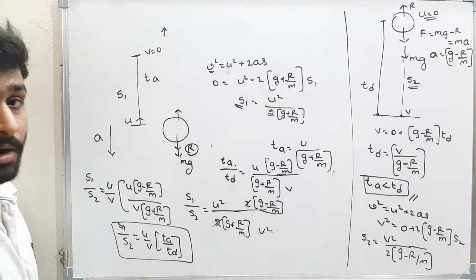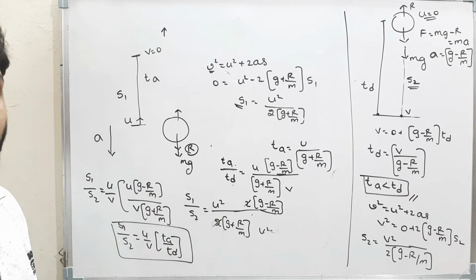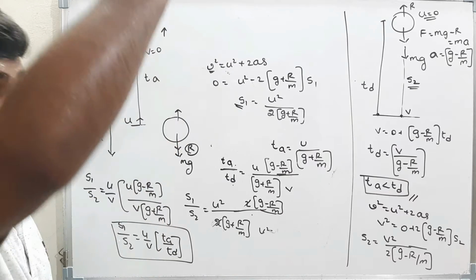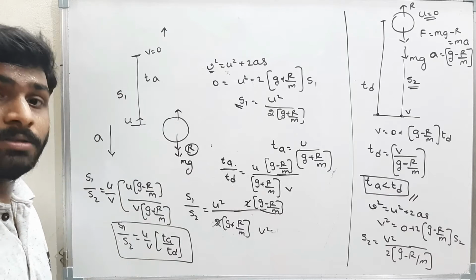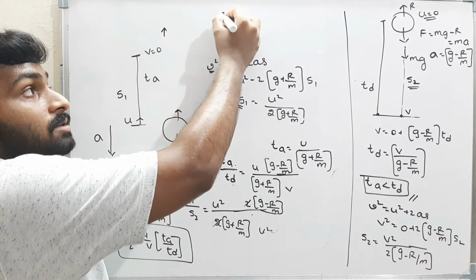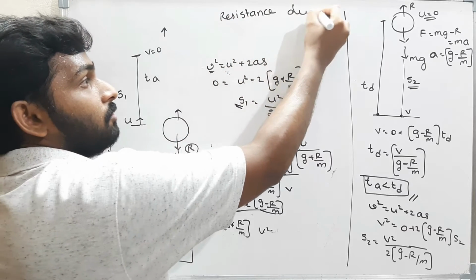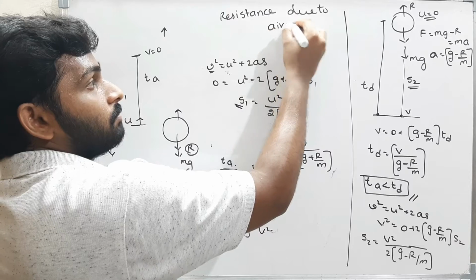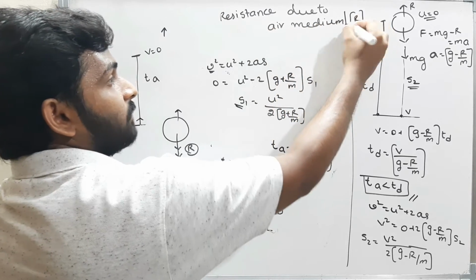Therefore velocity of projection is not equal to the velocity of approach. Both are different. The distance going up is S1, the distance coming down is S2. It will be different. The time of ascent is different, time of descent is different. Everything will be different if resistance is considered. The resistance due to the air medium is nothing but R. I took it as R.